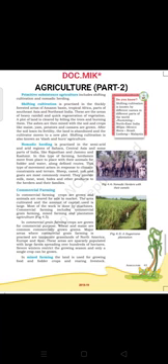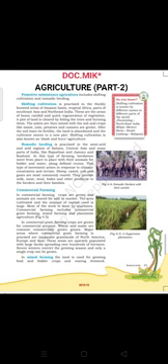Commercial farming includes commercial grain farming, mixed farming, and plantation agriculture. In commercial grain farming, crops are grown for commercial purpose. Wheat and maize are common commercially grown grains. Major areas where commercial grain farming is practiced are temperate grasslands of North America, Europe, and Asia. These areas are sparsely populated with large farms spreading over hundreds of hectares. Severe winter restricts the growing season and only a single crop can be grown.